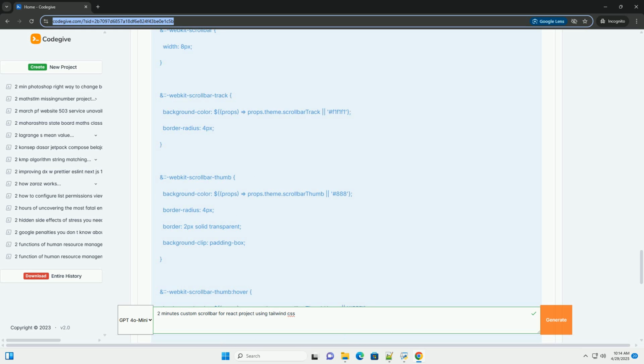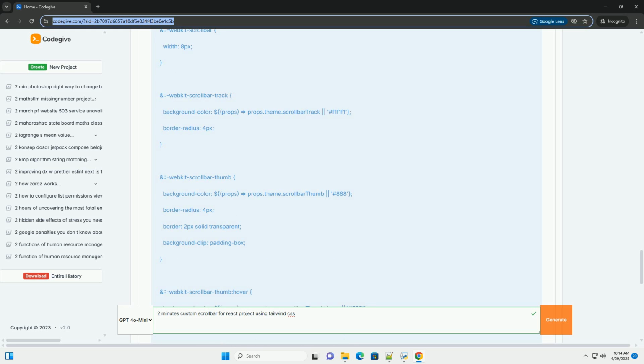5. Theming and reusability. Use CSS variables, custom properties, or a CSS-in-JS library like styled components or Emotion to make your scrollbar styles easily customizable and reusable across your application. Consider creating a reusable scrollable container component that encapsulates the scrollbar styling and logic.